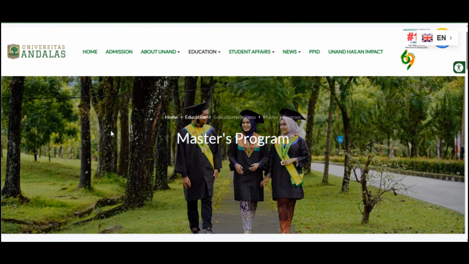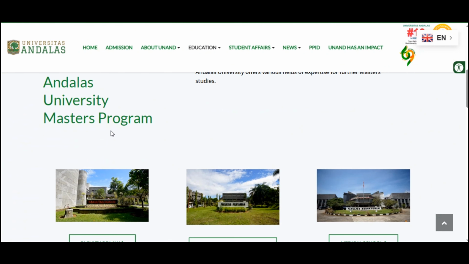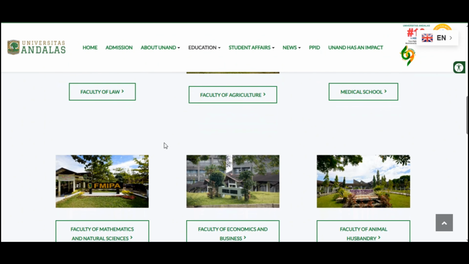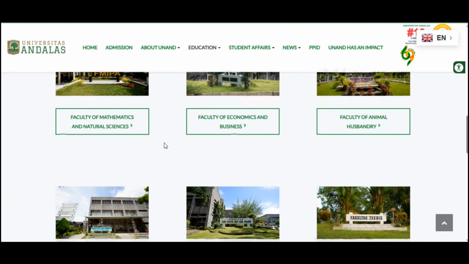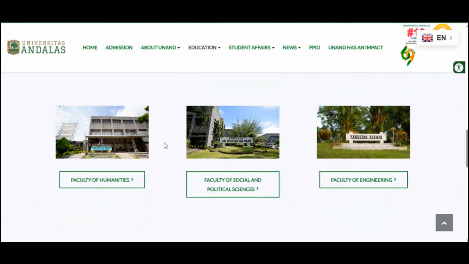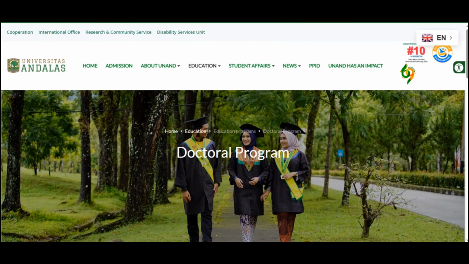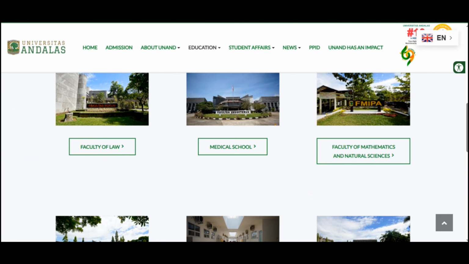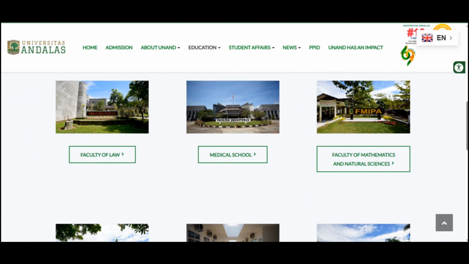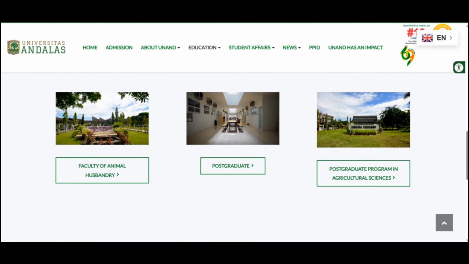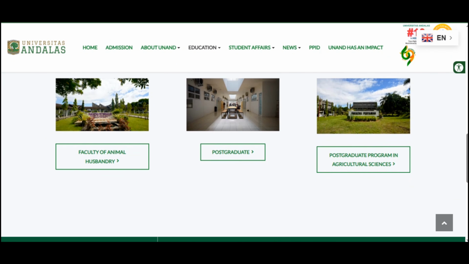Now if we see the master's website for choosing your program, you can see here that it's similar to the bachelor's program. The faculties are similar: faculty of law, faculty of medicine, faculty of mathematics, faculty of engineering. You can apply to any of these faculties according to your will. And for the doctoral program, it's similar as well. You can see faculty of law, medicine, mathematics, husbandry.